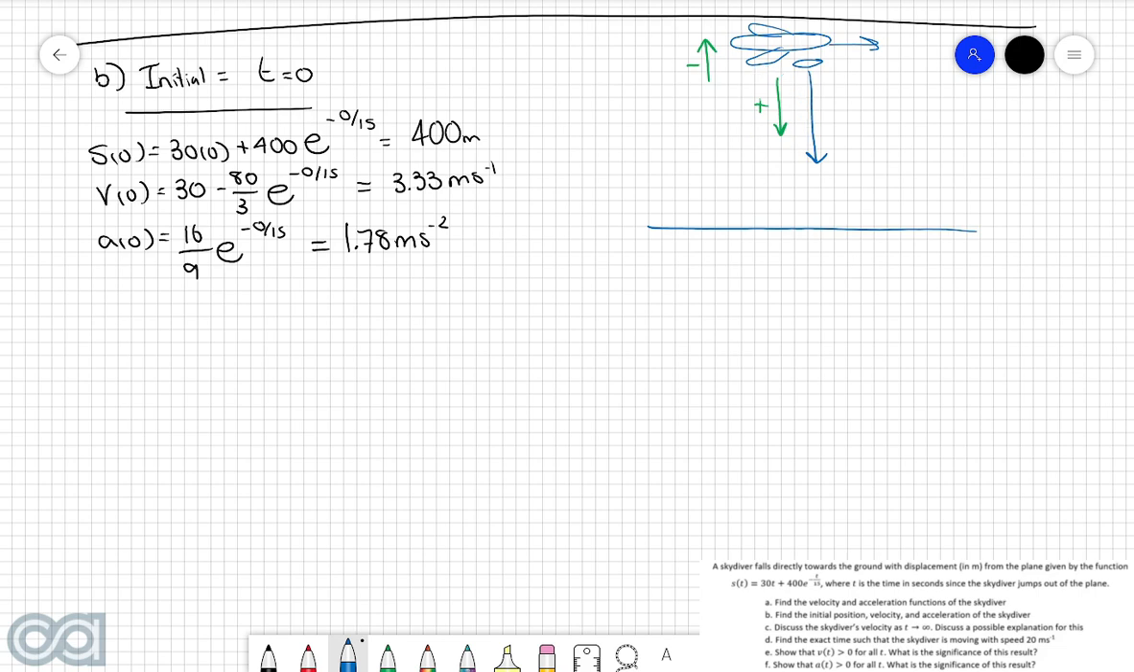And then finally, the acceleration is positive 1.78 meters per second squared. Notice once again that this value here is positive, which means that the acceleration is also directed downwards. And this once again makes sense because in the context of this question, the reason why the skydiver will be accelerating is because of gravity, which is physically pulling the skydiver down towards the Earth. So we expect the acceleration to act downwards because that's the way that gravity also acts.